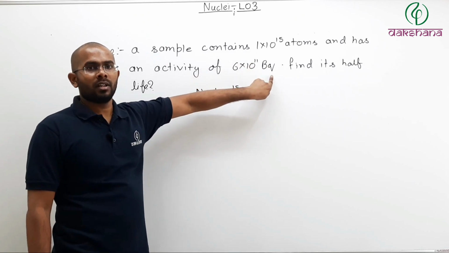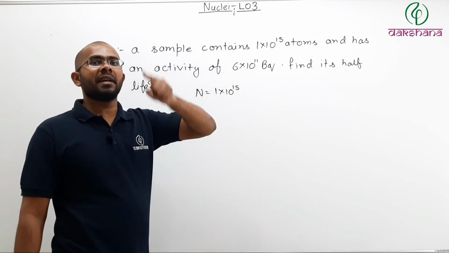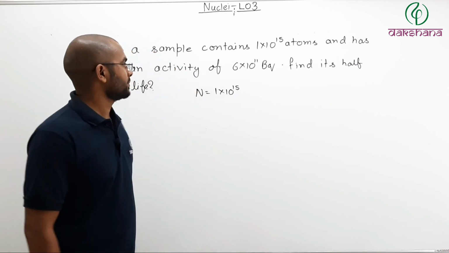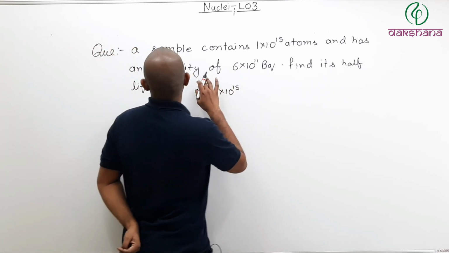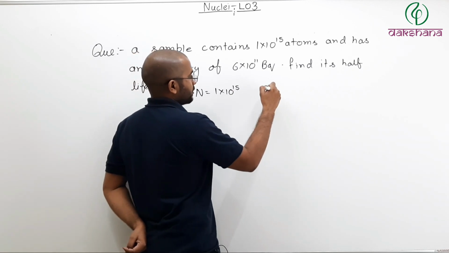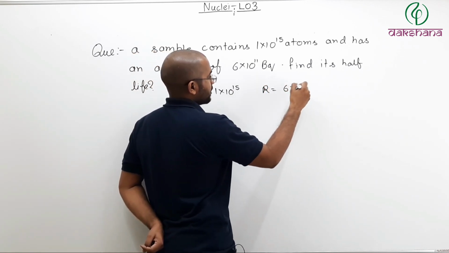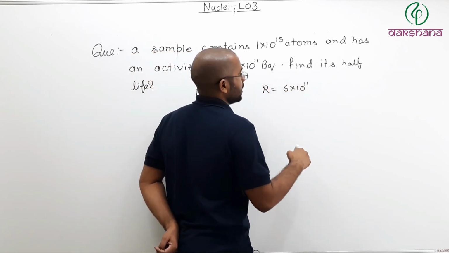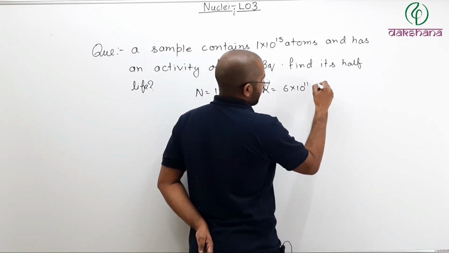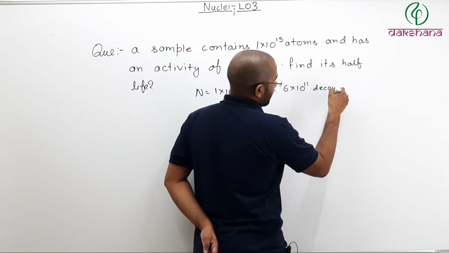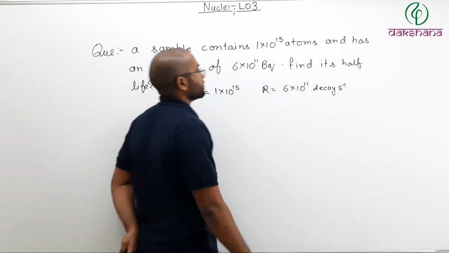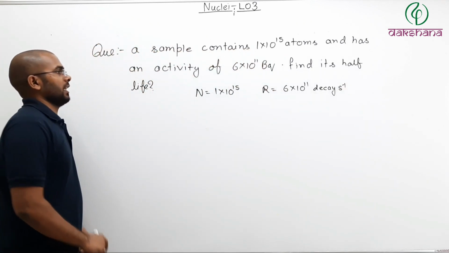What is becquerel? Becquerel is 1 decay per second. So R equals 6 into 10 to the power 11 becquerel, decay per second. Find its half-life.